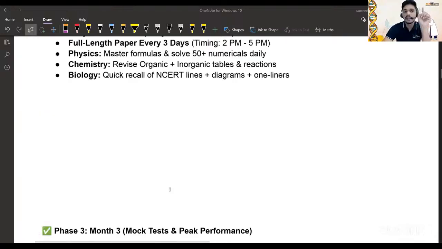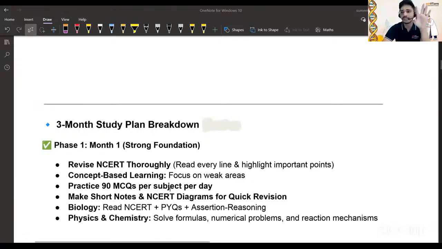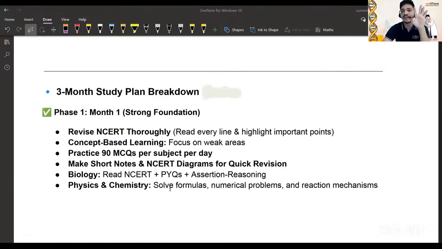In phase one, you're building a strong foundation. That is very, very important. Your foundation should be very clear and crisp. With this, read NCERT, PYQs, and assertion reason. For bio, NCERT is a must. For chemistry, NCERT is also a must.